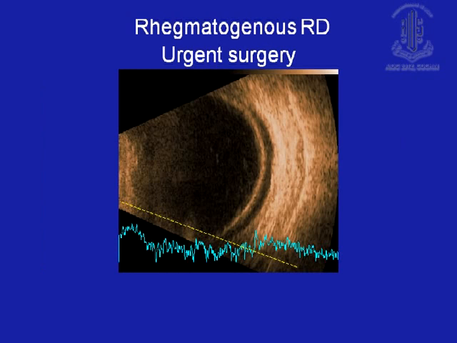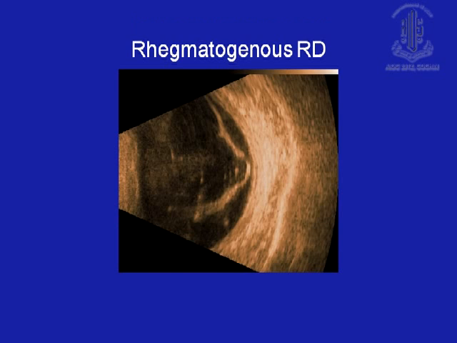But if you have a rhegmatogenous retinal detachment underlying a hemorrhage, as seen on the B-scan like this, then this is urgent. This is in days. Or if you have a good PVD, as in this case, a complete PVD, then you know that you can operate because the surgery will be simpler and with fewer complications. If you have a complete PVD, then this is a good surgery.